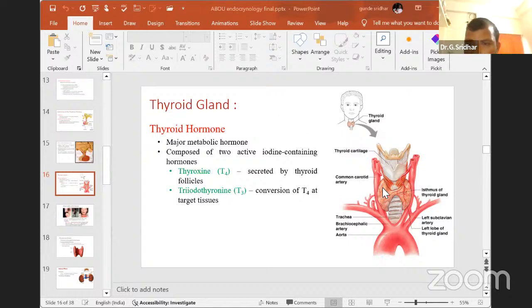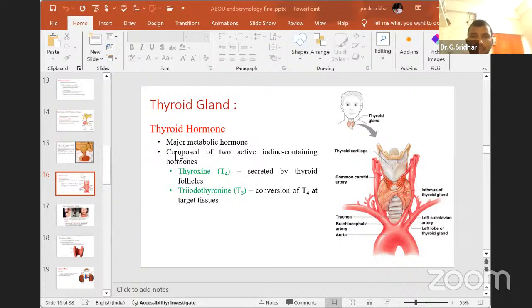The thyroid gland is a bilobed structure, one lobe on the right side and one on the left side. Both lobes are attached by a connection that is called the isthmus. The two thyroid glands beside your trachea are attached with a stalk-like structure, that is the isthmus. Then what are the hormones released from the thyroid gland?